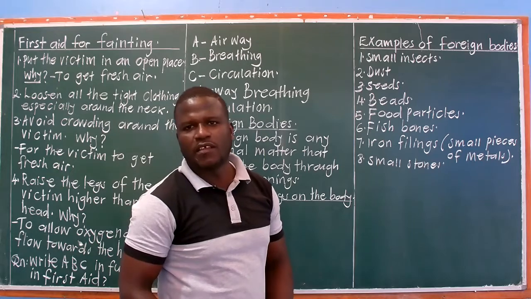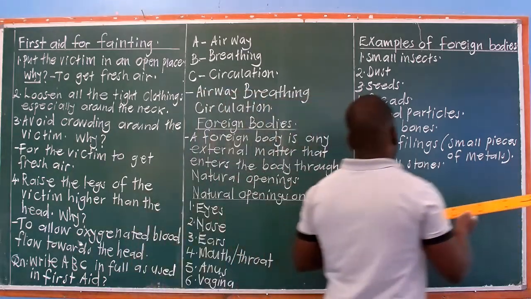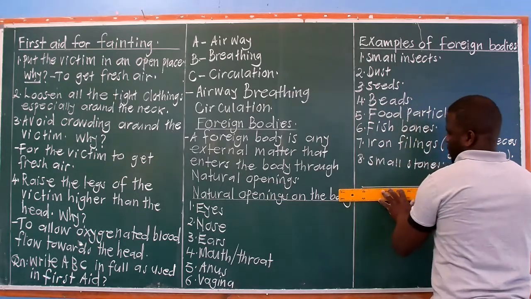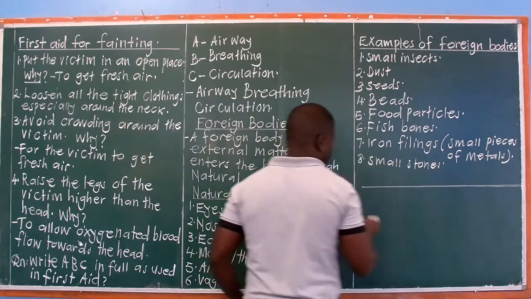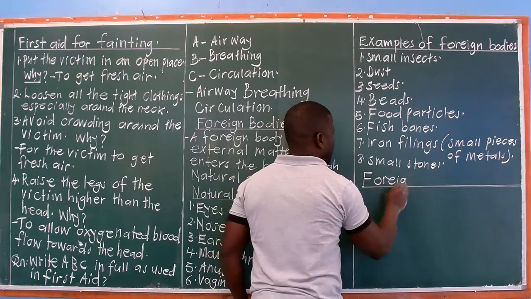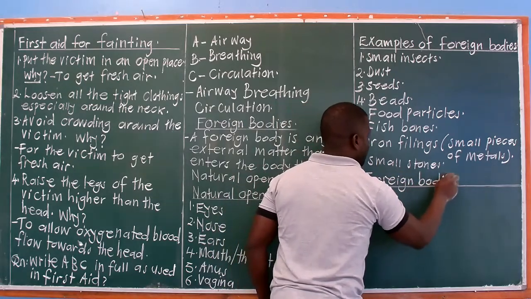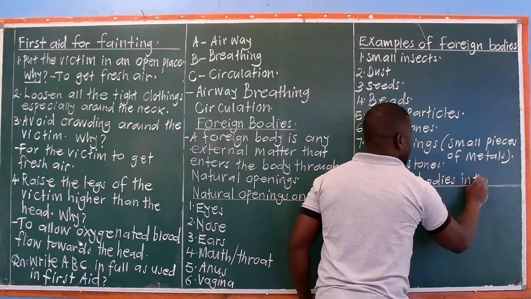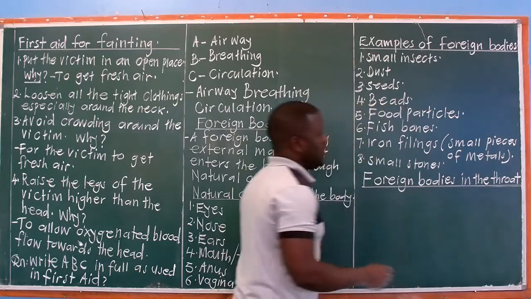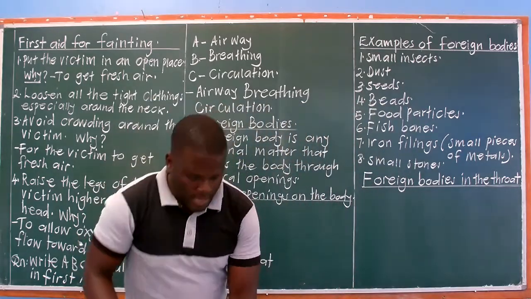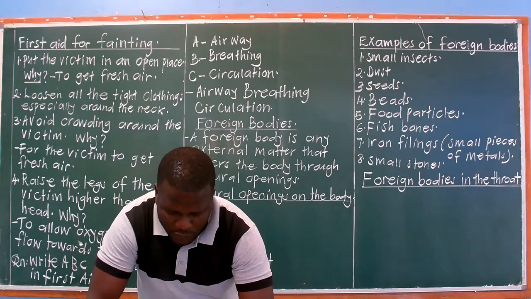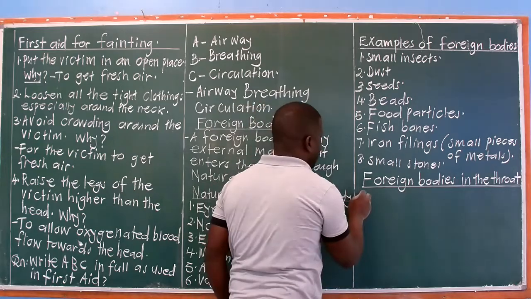So let's begin by looking at foreign bodies in the throat. For foreign bodies in the throat, we have food particles.